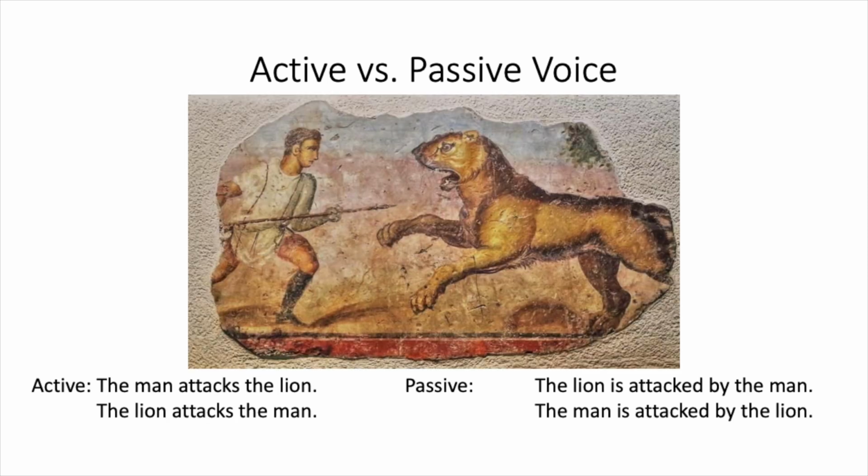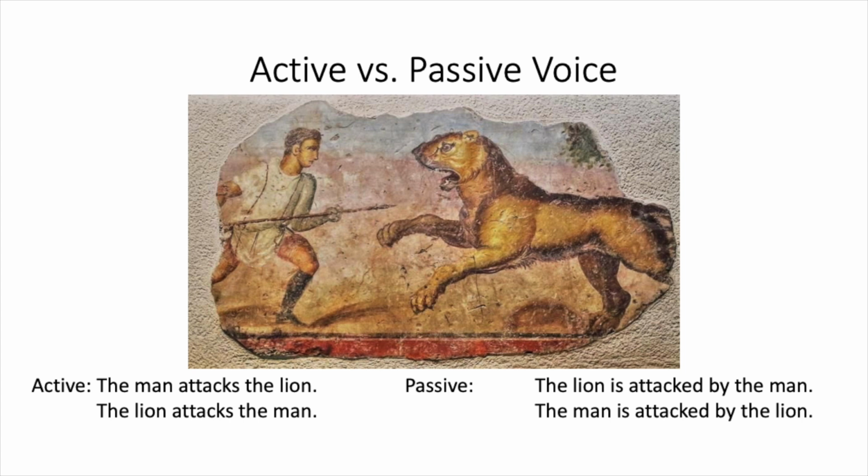If we look at another example, we can see that in the active voice, you have the man attacks the lion and the lion attacks the man. In both of these, the man and the lion are actively attacking. They're the ones doing that action. If we switch these to the passive voice, you can see that the lion is attacked by the man. So the lion is enduring that attack. It's happening to him. And the man is attacked by the lion. Again, the man is enduring this attack.